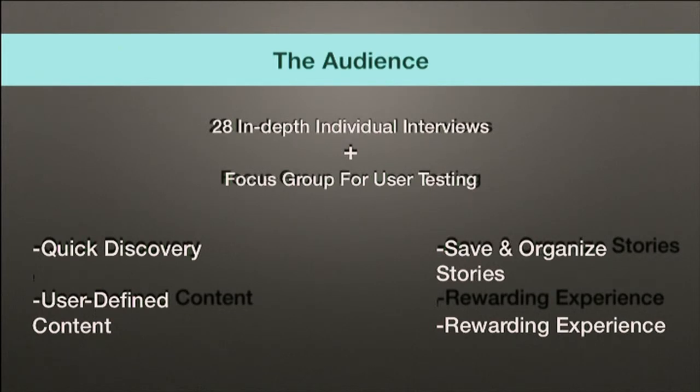Basically, that age range, as some of the other groups have mentioned, is facing a huge time constraint. They don't have time to be interacting with content, to be digging through their news feeds on social media. They're on Facebook, they're on Twitter, they're on Google+. And who wants to have to literally dig with your finger through all of that stuff to find content? No one. So what StoryGrove is doing with the tag tree is pulling up that content generated by other users to allow users to see what's going on, to interact with stories. And it's also allowing them to save and organize those stories to come back to later.